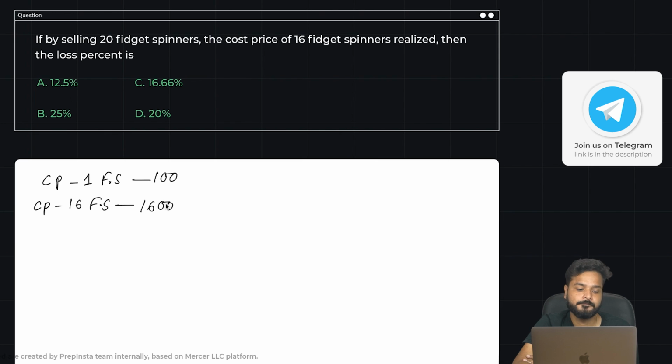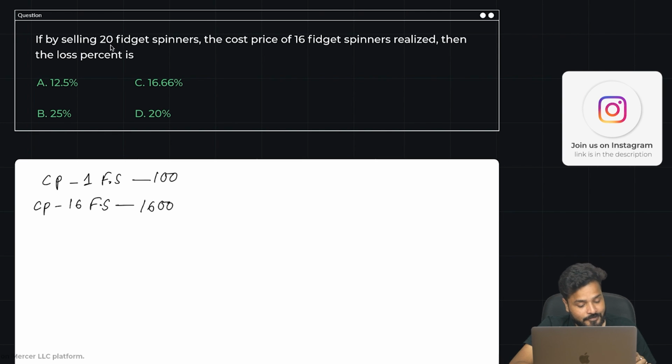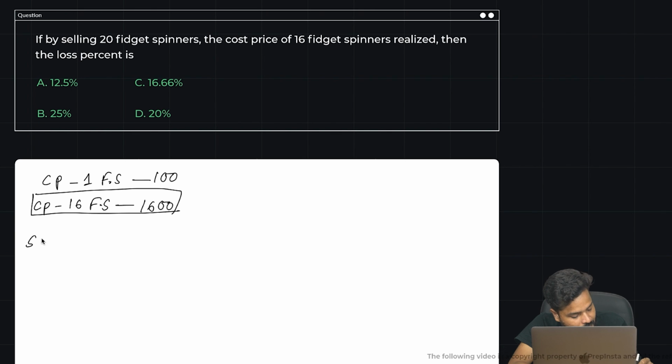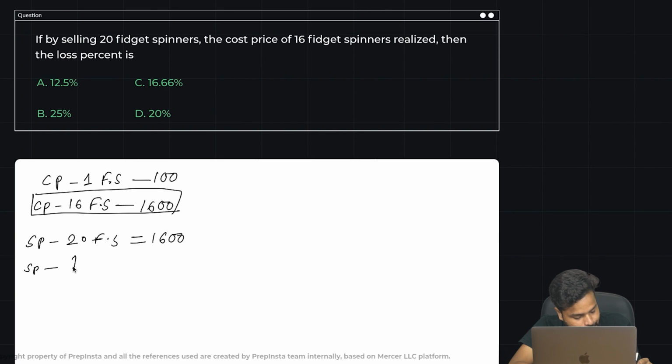1600. It said that the selling price of 20 fidget spinner is equal to the cost price of 16 fidget spinner. The cost price of 16 fidget spinner, I have assumed it to be 1600. So the selling price of 20 fidget spinner would also be equal to 1600. So if the selling price of 20 fidget spinner is 1600, what is the selling price of one fidget spinner?